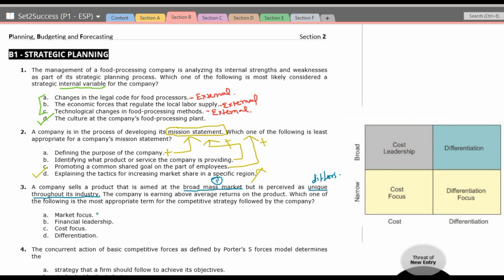So there is nothing like market focus. We don't have market leadership. Either we have cost leadership or differentiation. So let us focus on the chart. Here we have two types of market. We have the broad market. Broad market is the mass market.